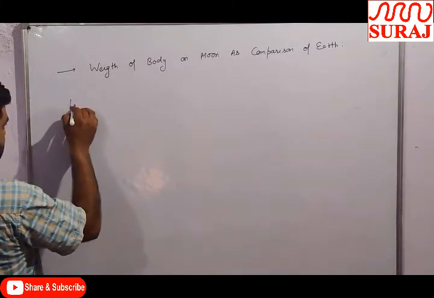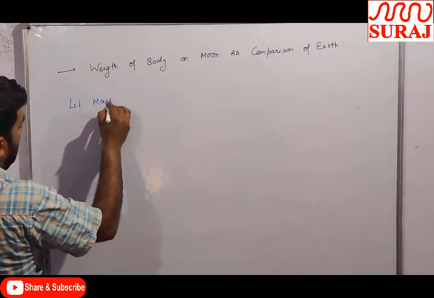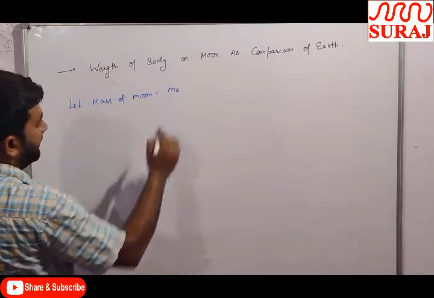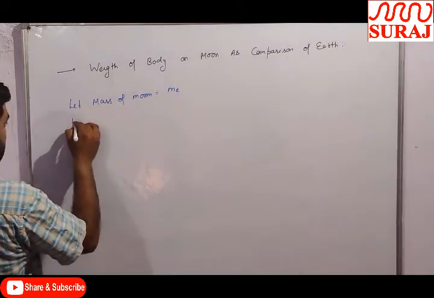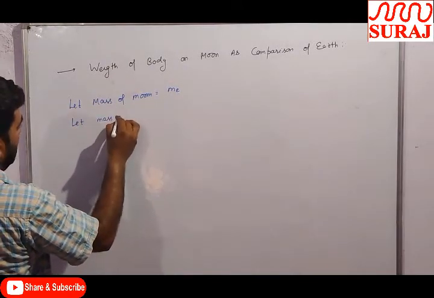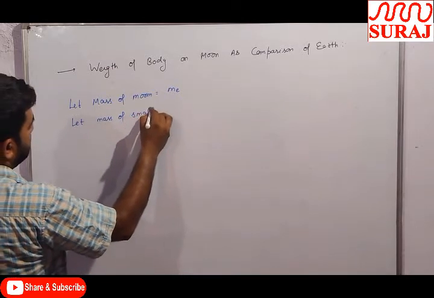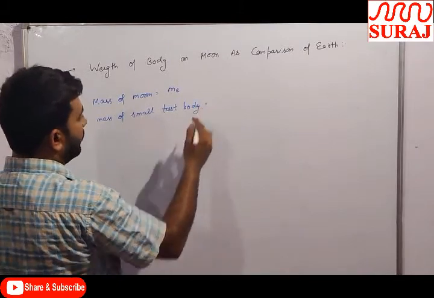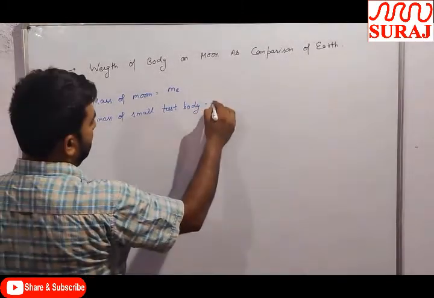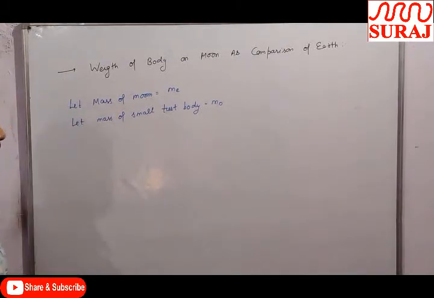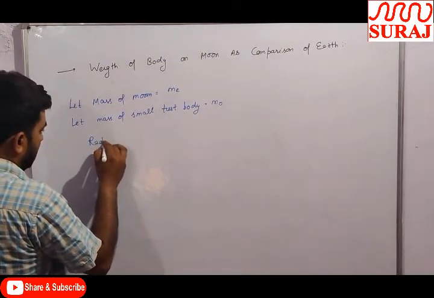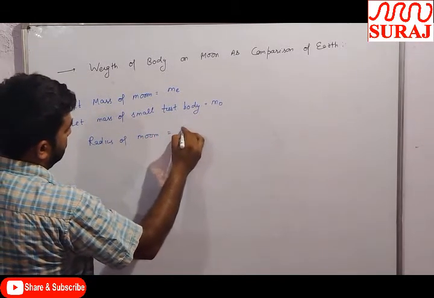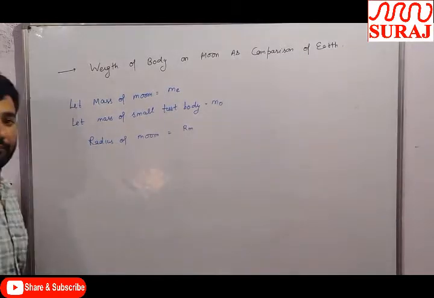Let the mass of the moon be equal to mM. Let the mass of a small test body, meaning the body whose weight we will test, be equal to m naught. The radius of the moon is equal to Rm.